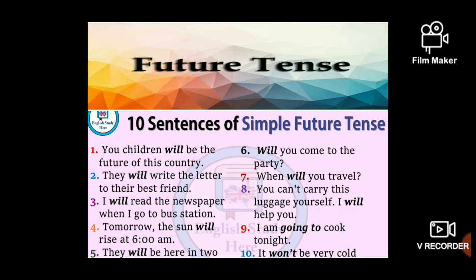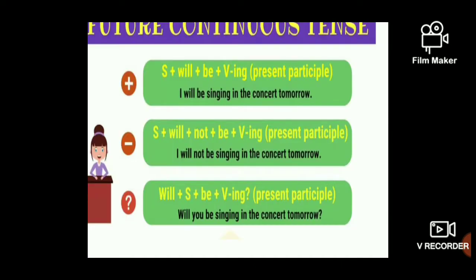They will be here in 2 minutes. Will plus be. Will you come to the party? Will plus come again. When will you travel? Will plus travel. And you can't carry this luggage yourself. I'll help you. Will plus help. I'm going to cook tonight. I'm going to. It won't be very cold. Will plus not plus be. So these are the things you'll have for simple future tense. And thanks, my dear students. And we all move on to the next slide.